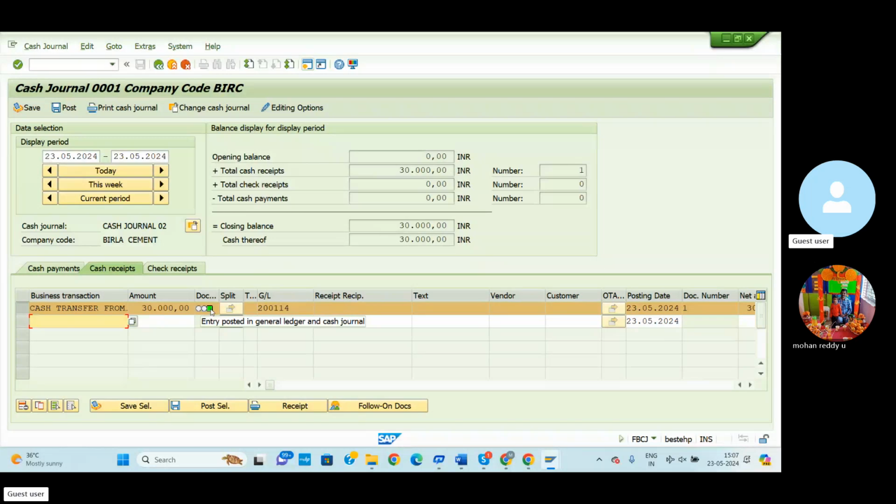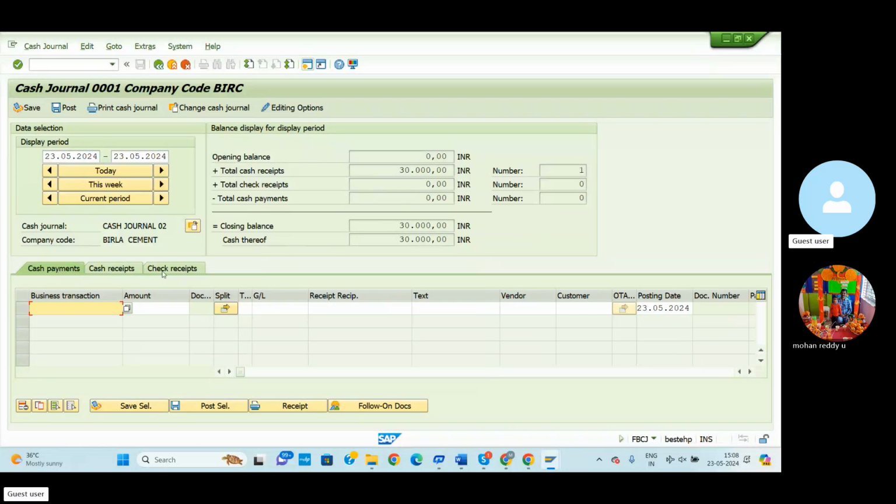The entry is posted in the general ledger and cash GL. Whenever the green color is displayed, the GL accounts will be displayed. Once you observe here, the 30,000 balance will be added to the particular GL account. Now we'll go to another entry.